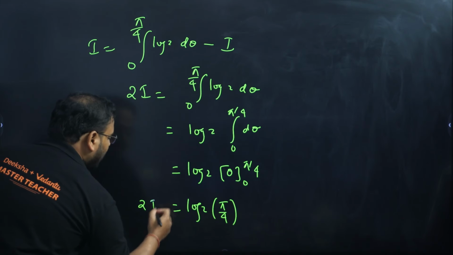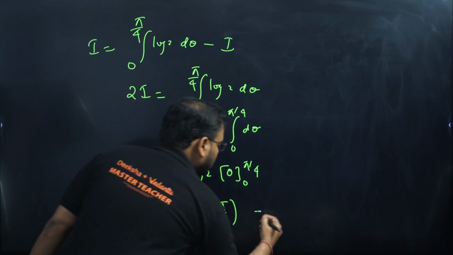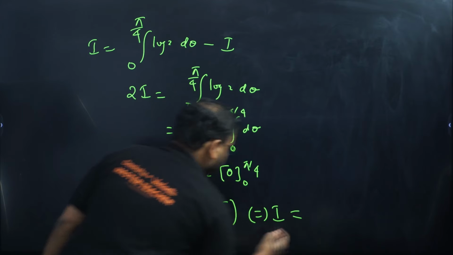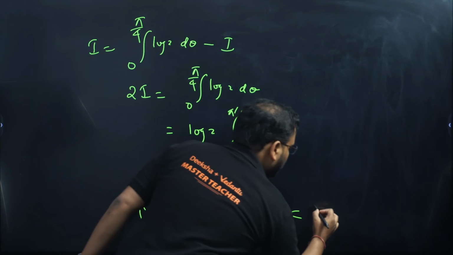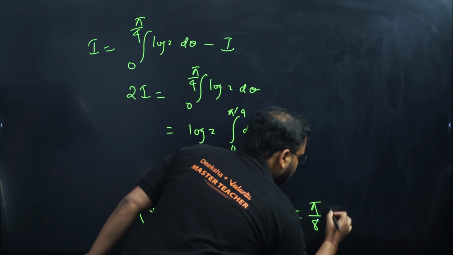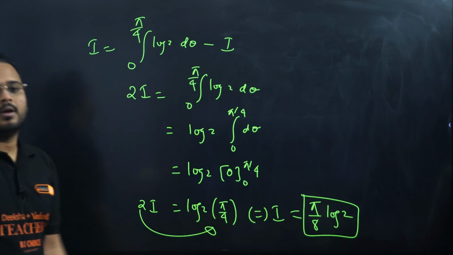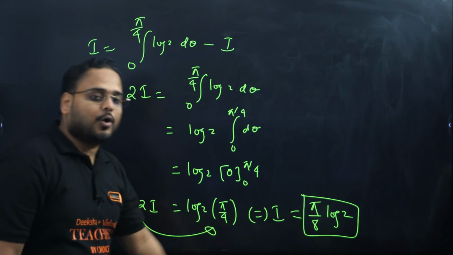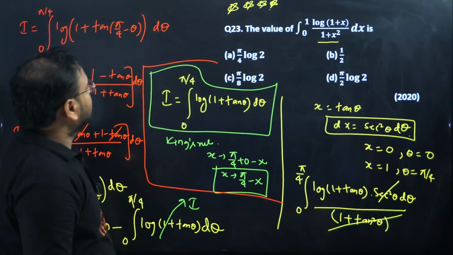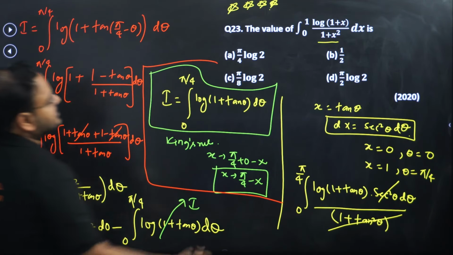We have 2I. I'm looking for only I, the integral value. So this will become what? I equals, bring this 2 to this side, pi by 8. So log 2 as it is, and we have here pi by 8. So pi by 8 log 2. So option C is right, no? Option C is right.